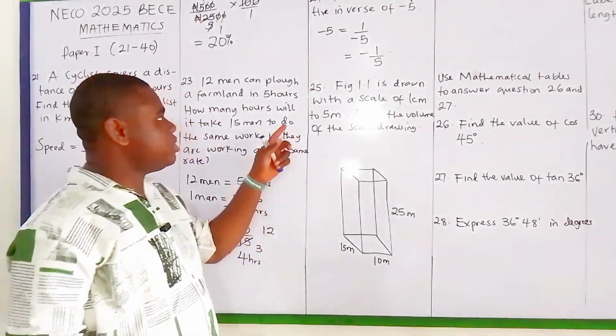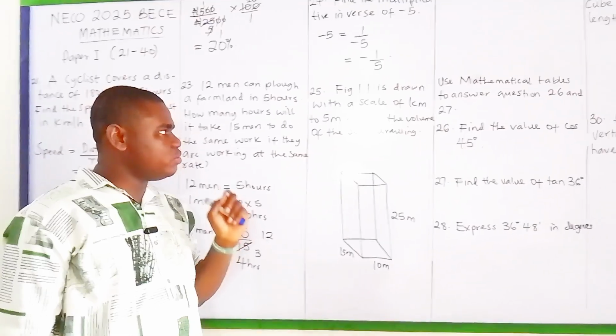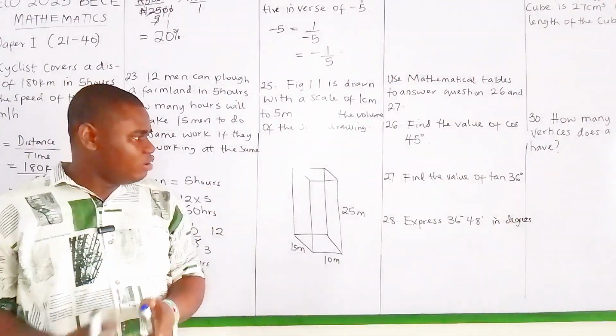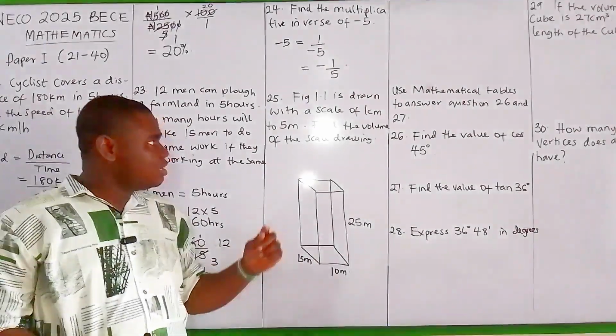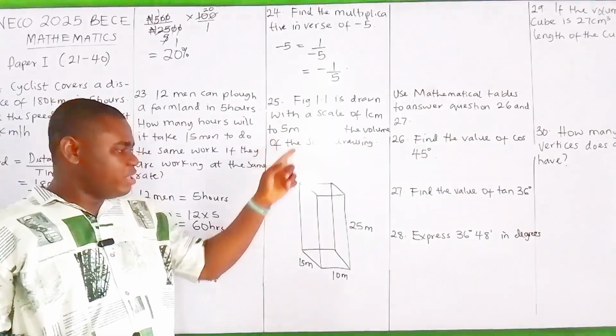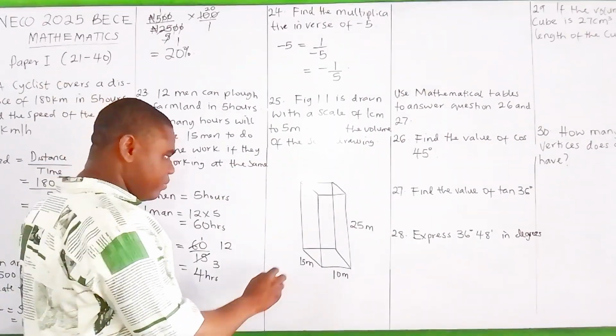Alright, for number 25, figure 1.1 is drawn with a scale of 1 centimeter to 5 meters. Find the volume of the scale drawing. Don't forget that in the diagram, we have been given our values in meters. But the scale given to us is 1 centimeter to 5 meters. Therefore, since this is the volume,